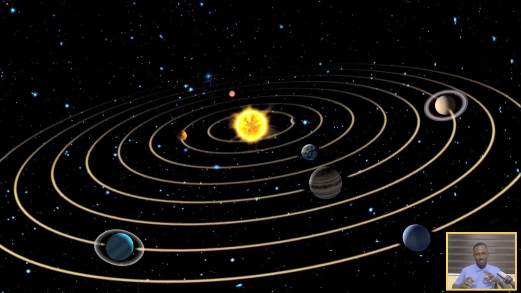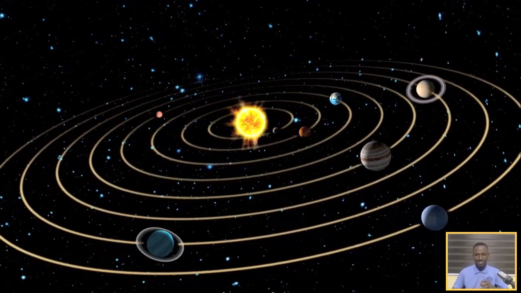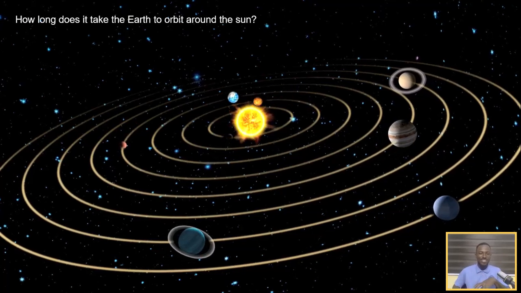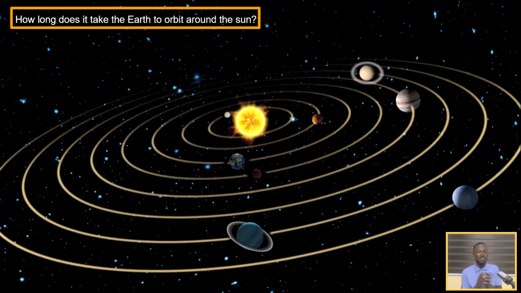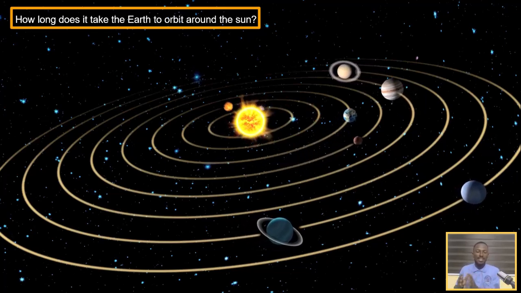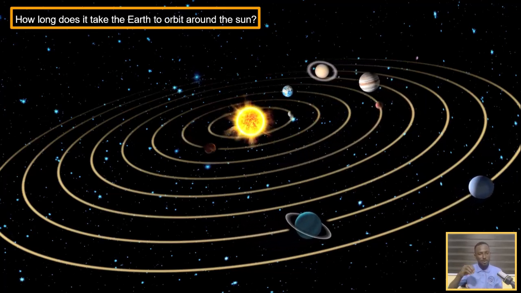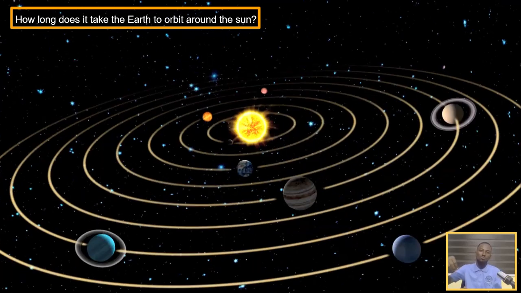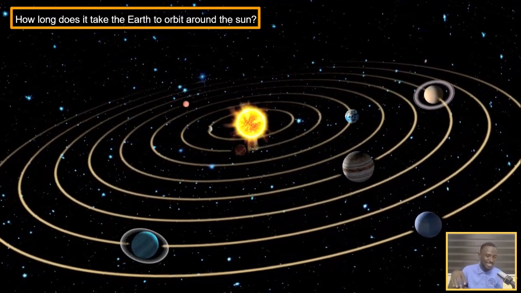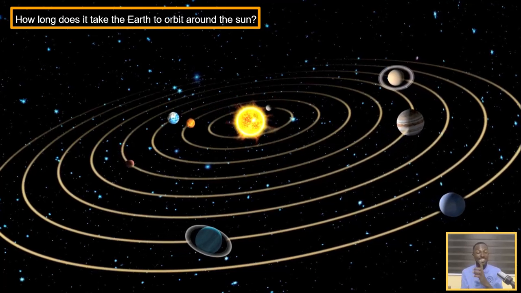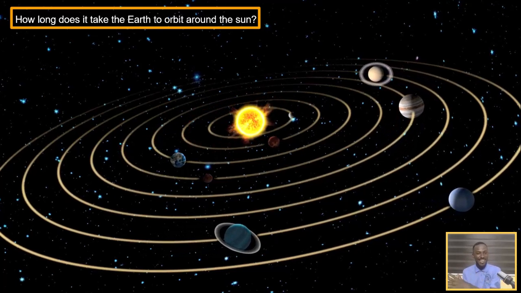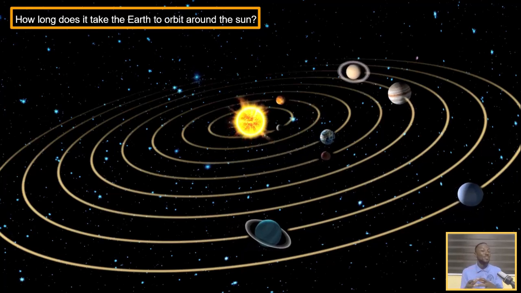Now let's answer this question. Now look at this. Our first question is this. How long does it take the Earth to orbit around the sun? And a little background information. When we say orbit around the sun, it means to move around the sun. So how long does it take? You remember we said it takes 1 year for the Earth to orbit around the sun.